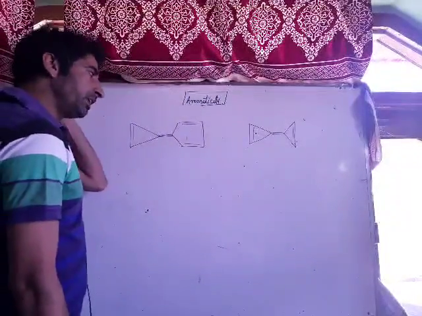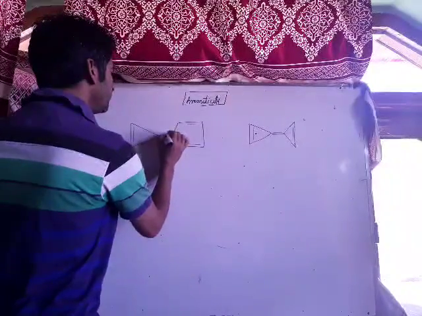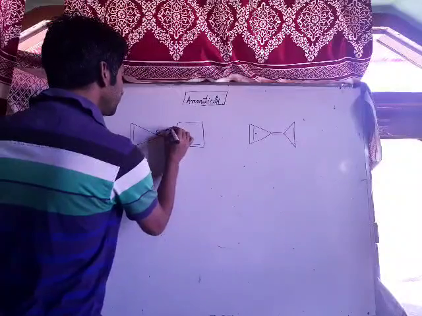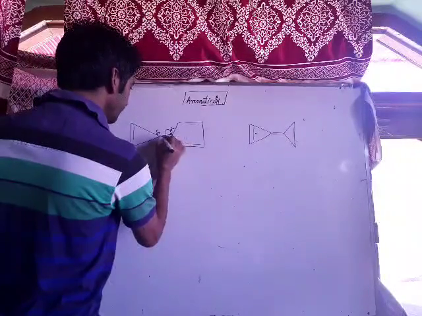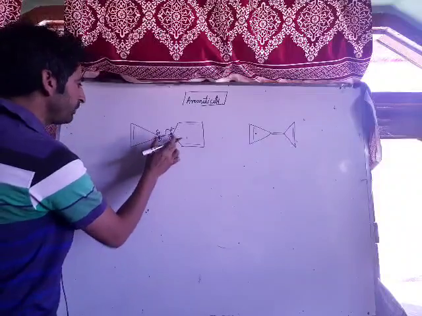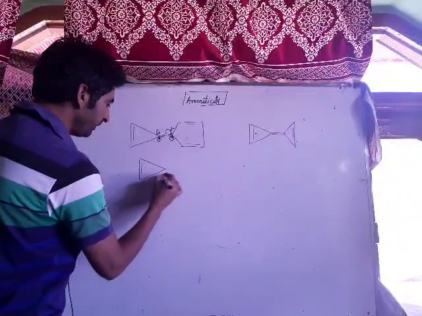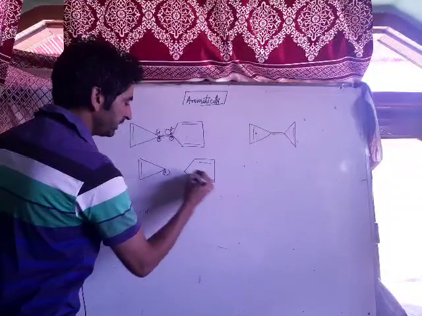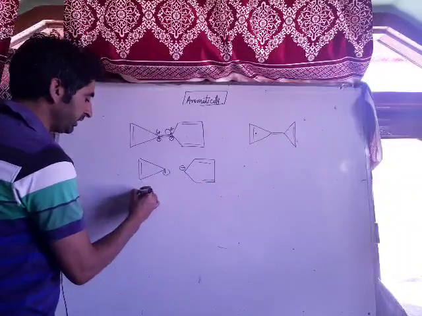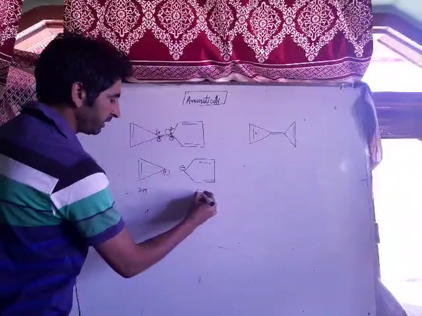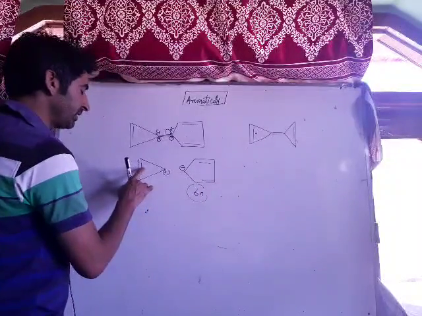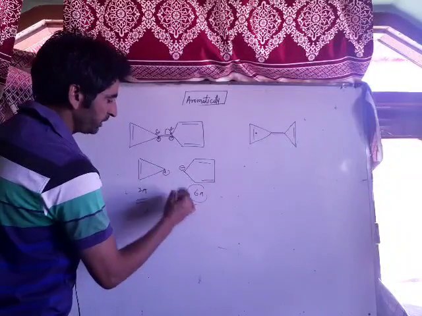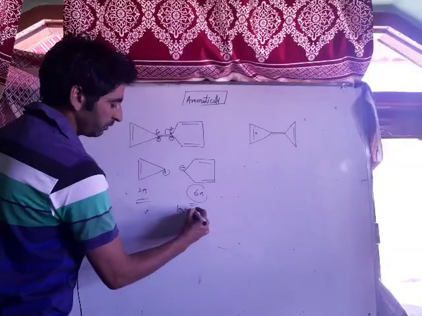Now see, in case of fulvenes, what happens? We can break this bond. If I break this bond towards this side, then this ring becomes negatively charged, this becomes positively charged. This ring becomes negative, means we have negative charge over here and positive charge over here. Means here 2 rings are formed. One ring is this, which is the positive charge ring, and one ring is this, which is the negatively charged ring. Now see, here there are 2 pi electrons, here 2, 4, 6 pi electrons. Means here also there is an odd number of electrons, 1, here an odd number of electrons, 3. Means both of these rings are aromatic, both are aromatic.